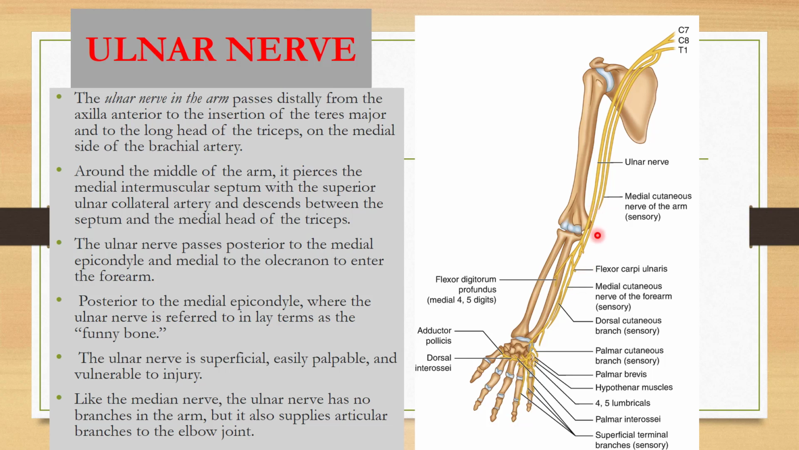Posterior to the medial epicondyle, the ulnar nerve is referred to in the lay term as the funny bone. So ulnar nerve is named as funny bone. In MCQs, it can be asked that ulnar nerve is a funny bone. The ulnar nerve is superficial, easily palpable, and vulnerable to injury. Like the median nerve, the ulnar nerve has no branch in the arm, but it only supplies the articular branches to the elbow joint.